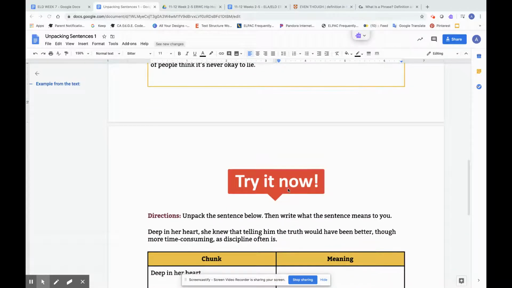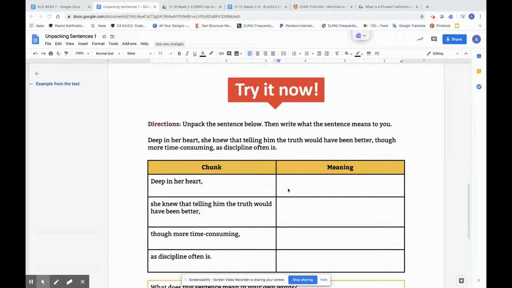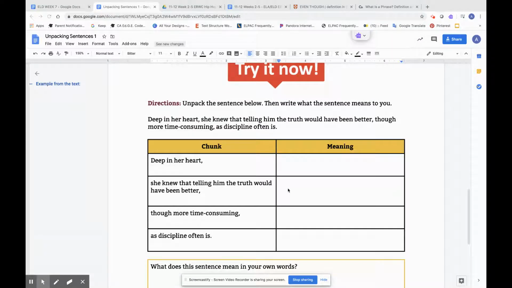Now it's going to be your turn to try it. With the assignment provided, please try the sentence unpacking strategy to determine the meaning of this sentence here. Good luck.